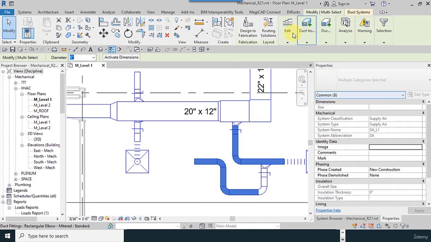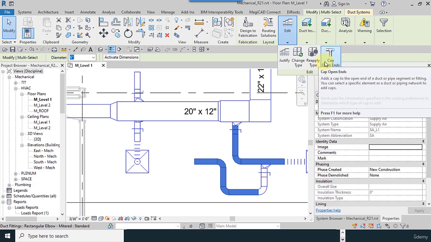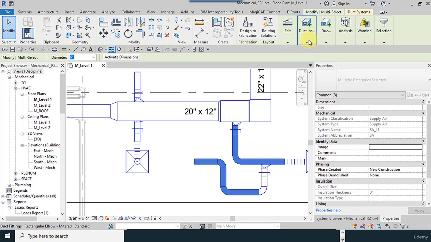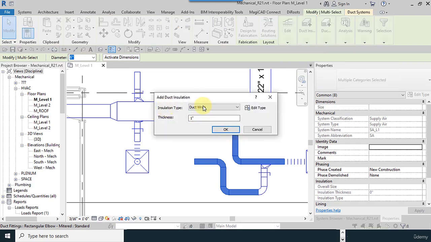Our next tool is add insulation. We talked about cap open ends before, and you can add insulation here.